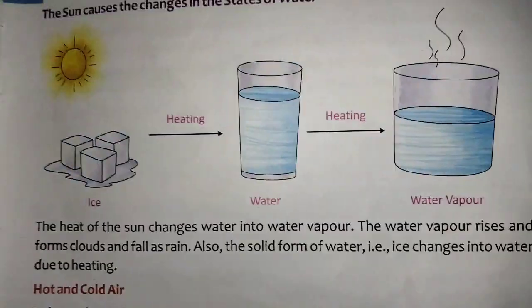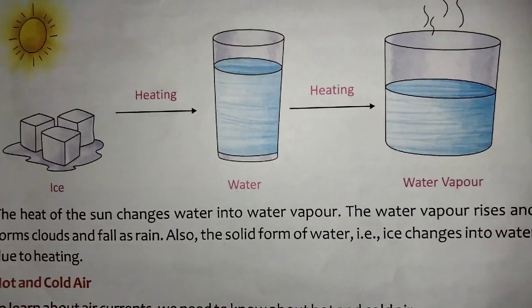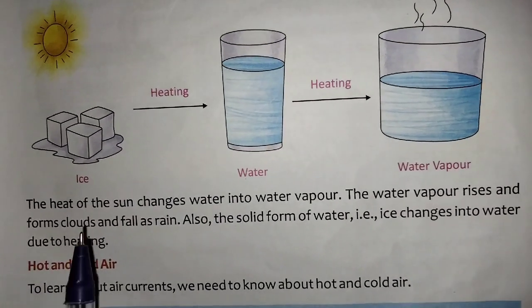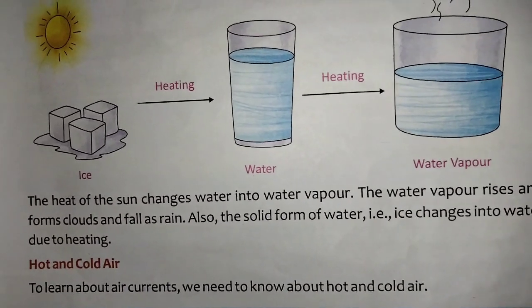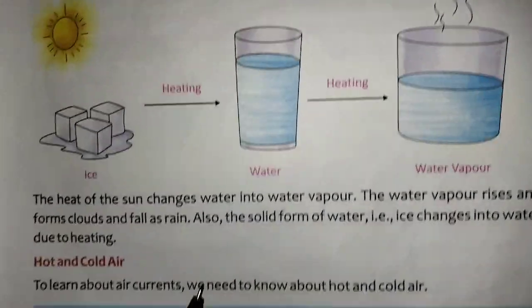Whenever you keep water for boiling, you can see the air going up. That is known as water vapor. The water vapor rises, forms clouds and falls as rain. Then this water vapor goes into the clouds and falls as rain.